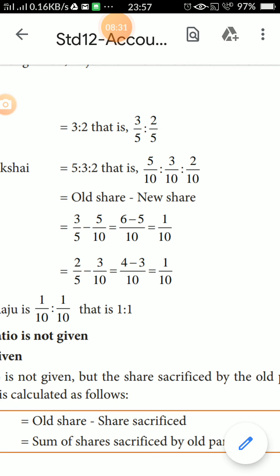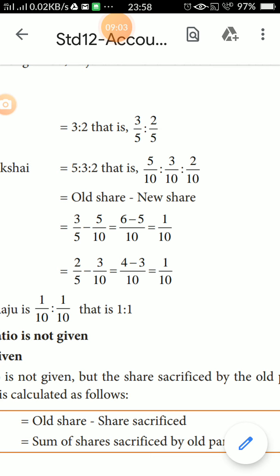For the common denominator 10, 5 into 2 is 10, and 3 into 2 is 6. So 6/10 minus 5/10. Answer is 1/10.